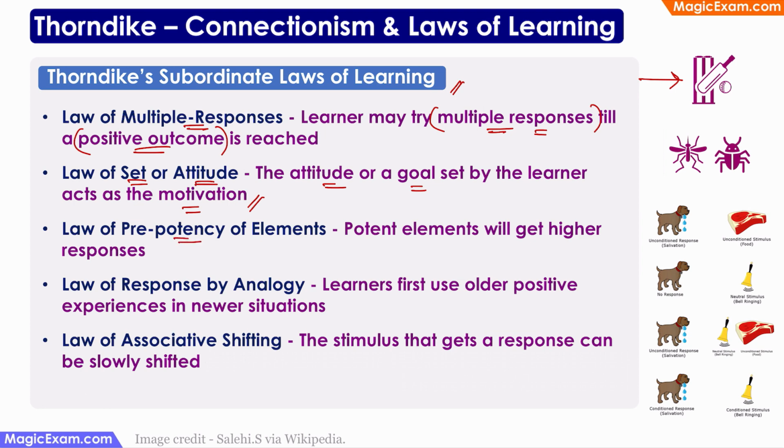Law of pre-potency of elements says that the potent elements will get a higher response. So the most potent element will get the highest response. So potent element means a strong stimuli. So the strongest stimuli will get the maximum response.